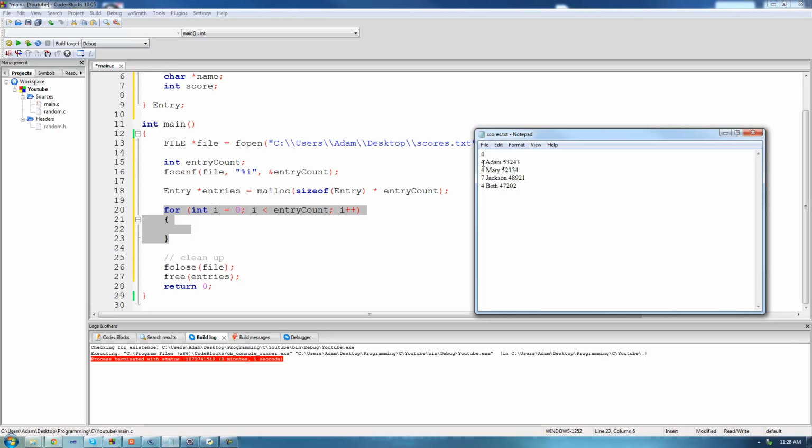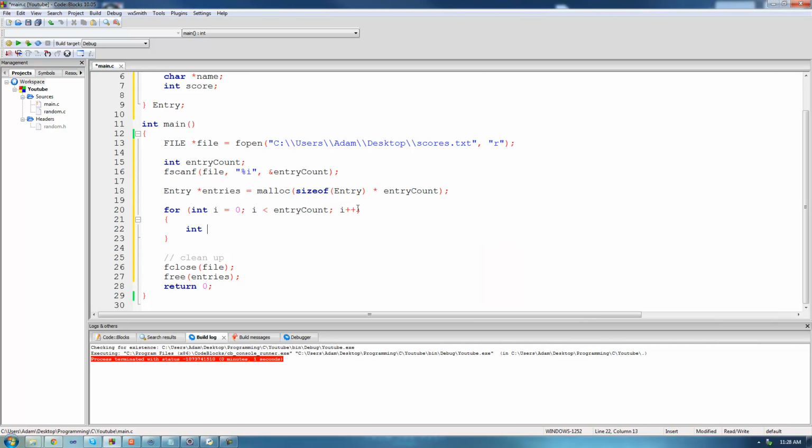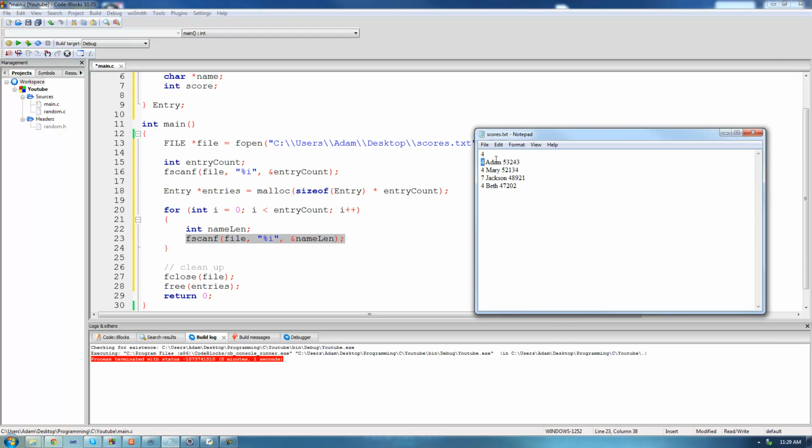So at the beginning of each entry, we just have the number of characters inside of the person's name, and that's the first thing that we need to read. So we're going to create a variable to store the name length. We'll call it nameLen, and then we'll use the fscanf function to read that number. So fscanf, and then we need to provide the file first, so file, and then the format, and we're reading an integer, so just %i, and then we want to read it into nameLen. So after it hits this line right here, it's going to simply read this number at the beginning of the entry into the nameLen variable.